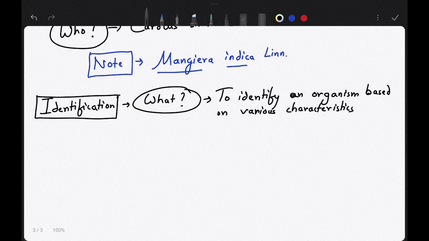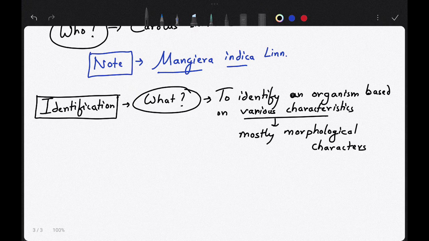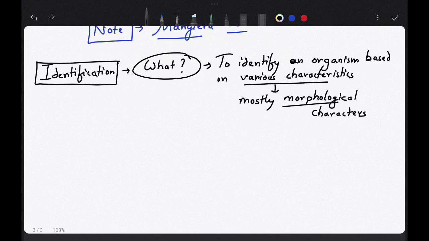These are mostly morphological characters. Now you will ask, sir, what is morphological characters?